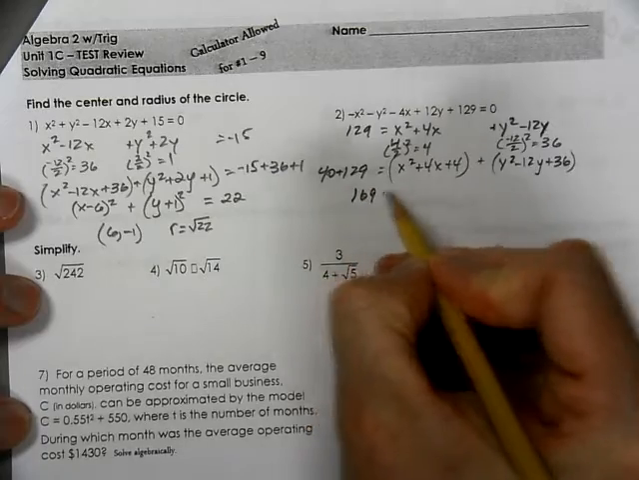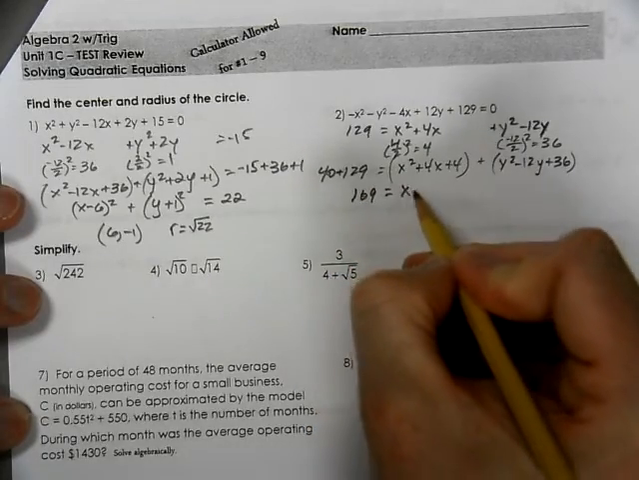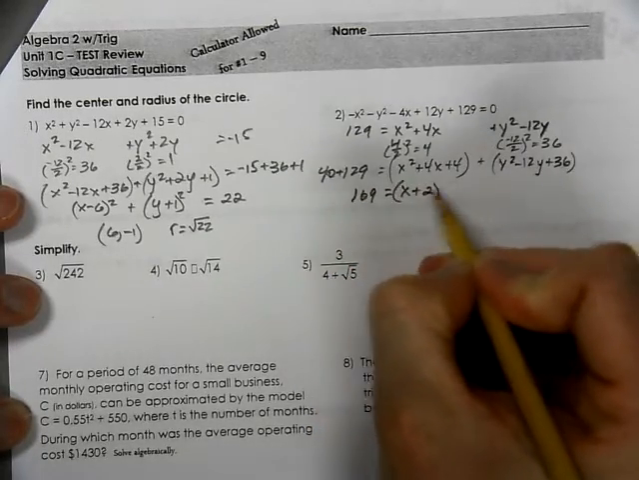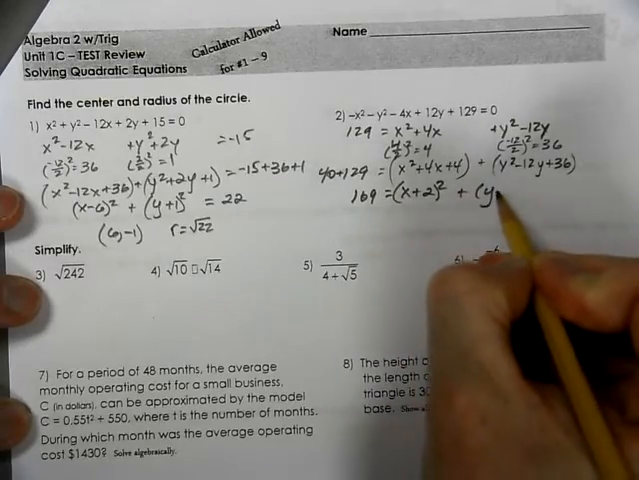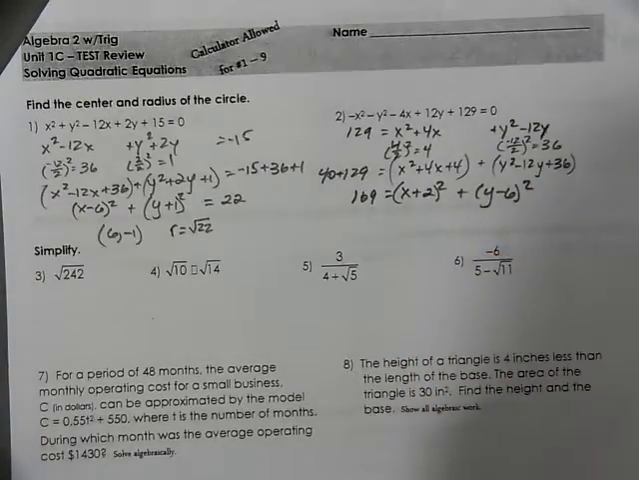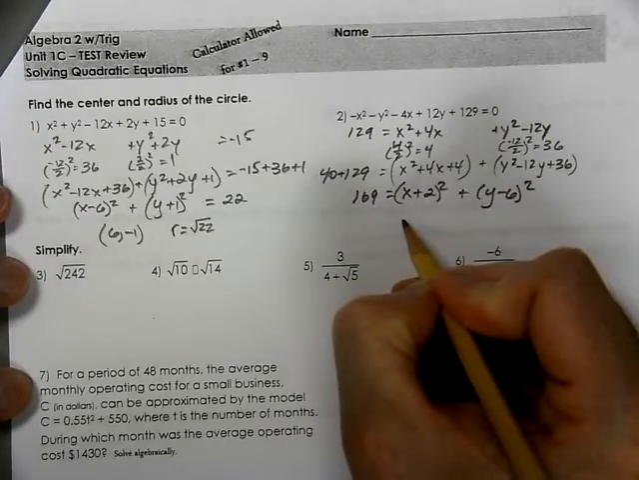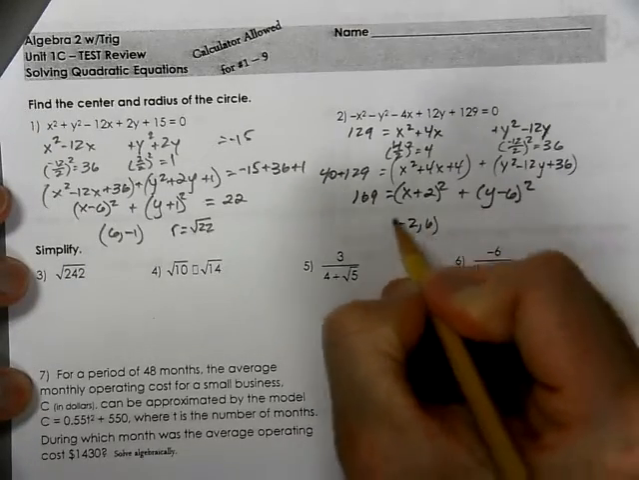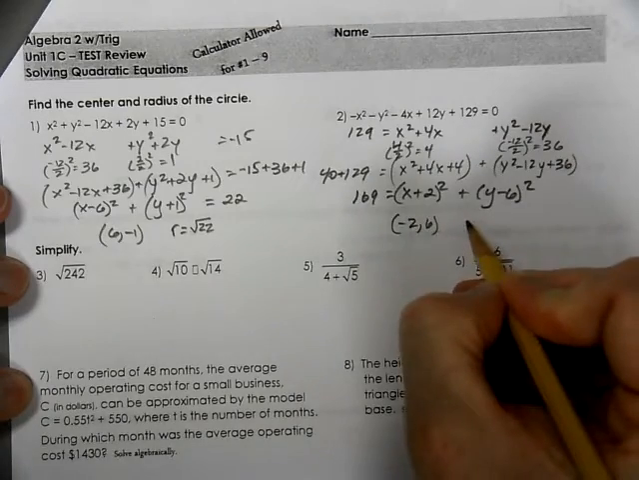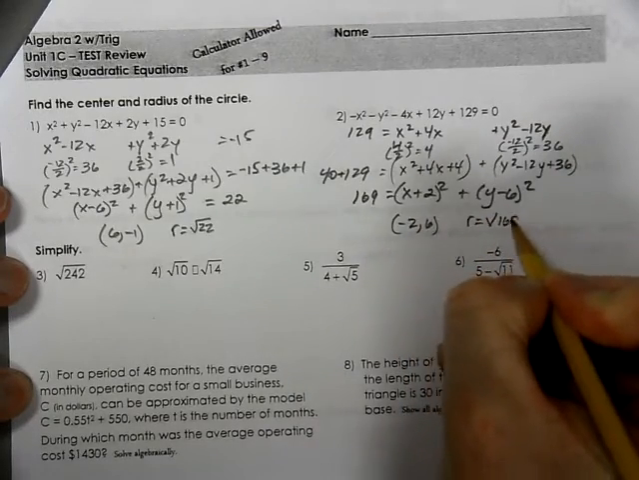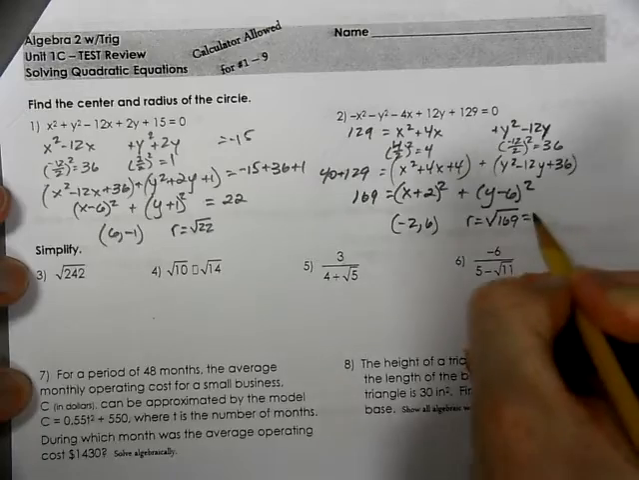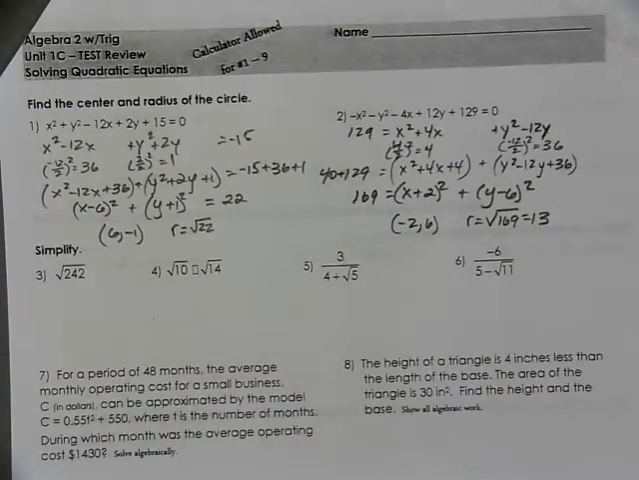That's 169. So we have x plus 2 quantity squared and y minus 6 quantity squared. There's my circle. My center is at -2, 6, and my radius is the square root of 169, which is exactly 13.